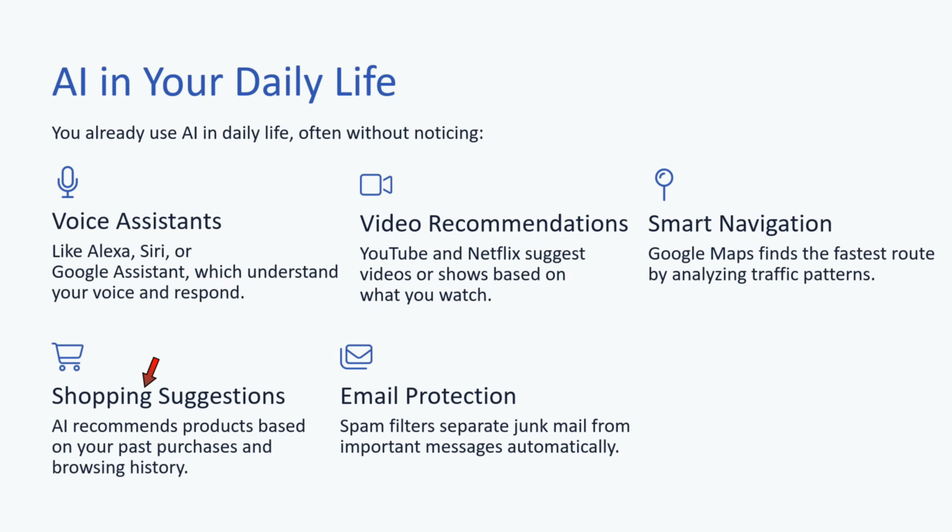Fourth one is shopping suggestions. AI recommends products based on your past purchases and browsing history. Fifth one is email protection. Spam filters separate junk mail from important messages automatically.